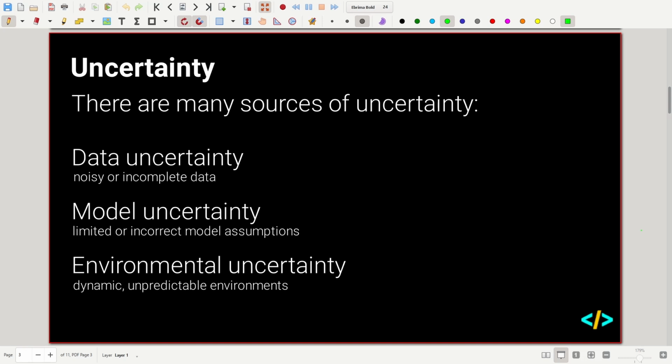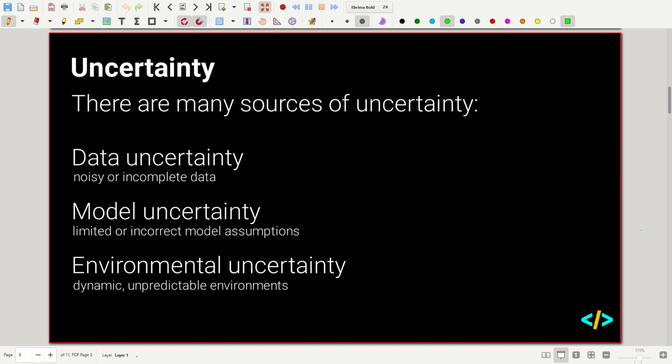So we'll start with data uncertainty. This is when the actual data that we've got, like the training data, is noisy or incomplete. This might be due to poor methods when collecting that data, or corruption of that data when we're trying to store it in one format or another.